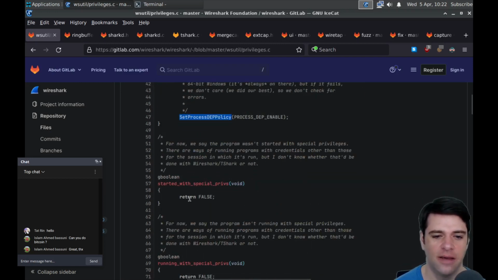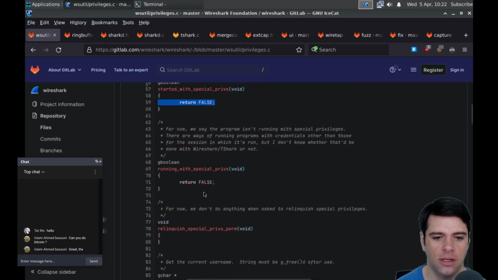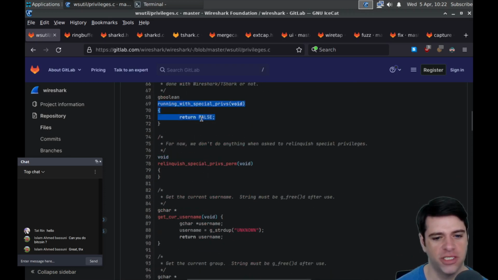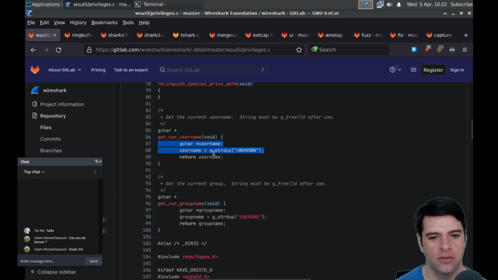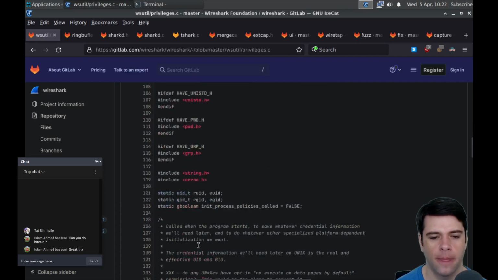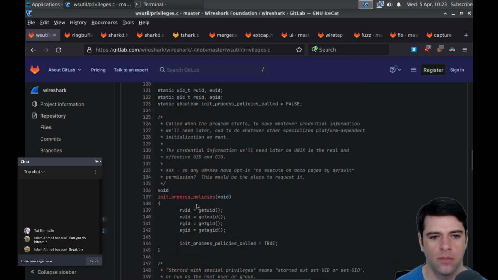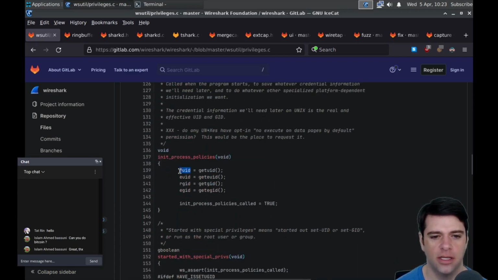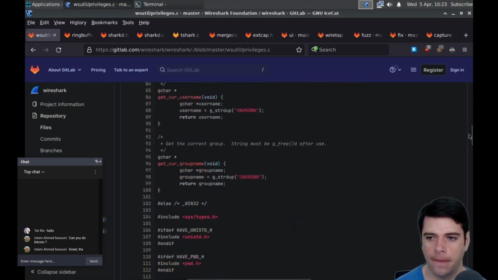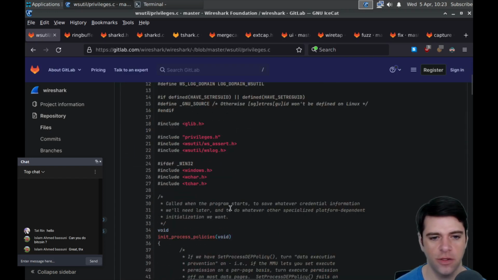Okay. Started with special privileges is set to false. For now, we say that the program wasn't started with special privileges. There are many ways of running programs with credentials other than those for the session in which it's run, but I don't know whether that'd be done with Wireshark, TShark or not. Similarly, running with special privileges is set to false. Username, I guess we're going to call g strdup unknown. Return username. And then init policies is just going to get stuff from the OS, and then say that we've called this.